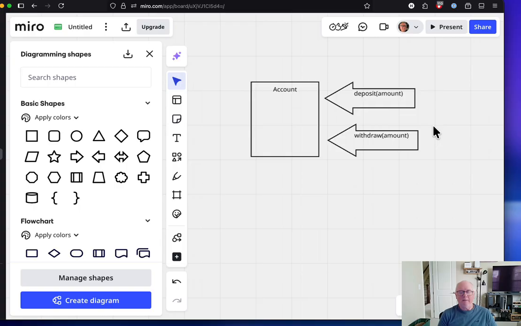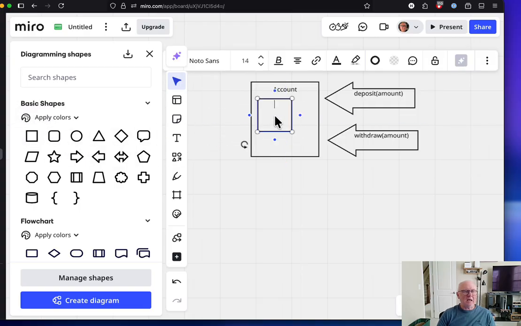That's pretty simple, right? So when you go into this account object and call one of these functions, what should happen? Well, the balance of the account should change correctly depending on which of these functions you called. So that means the account must have some internal thing inside it that remembers the balance, the quote unquote state. So let's create a variable in there. We'll call this the balance. That's the latest balance.